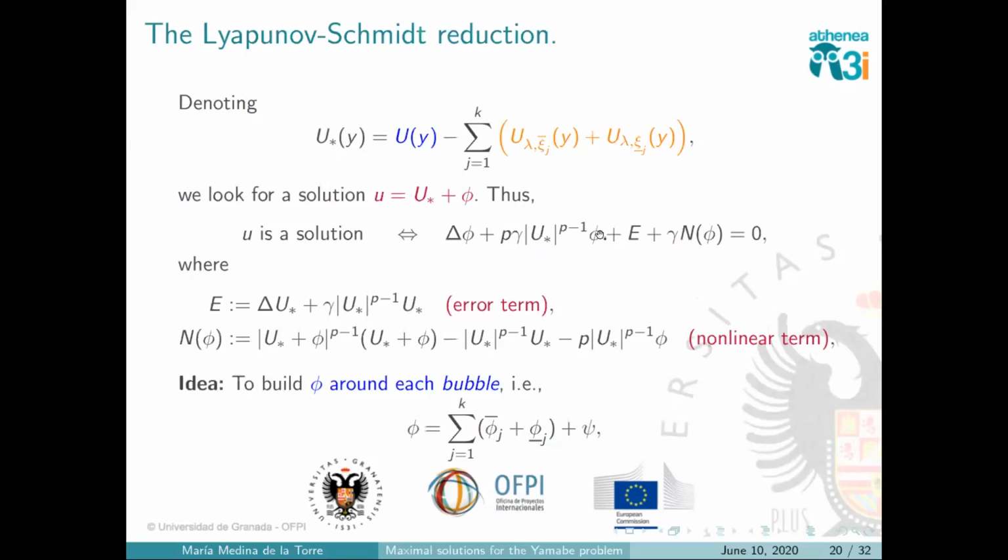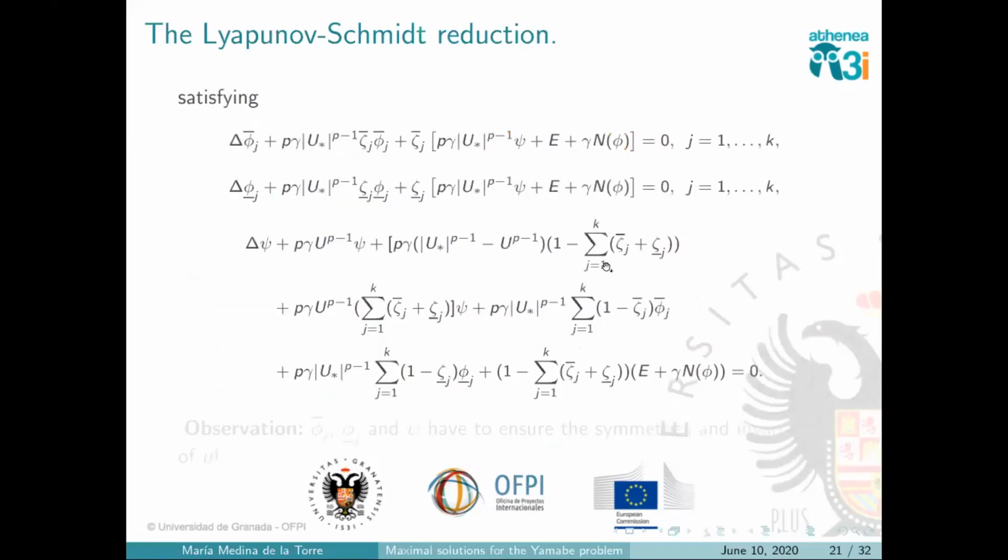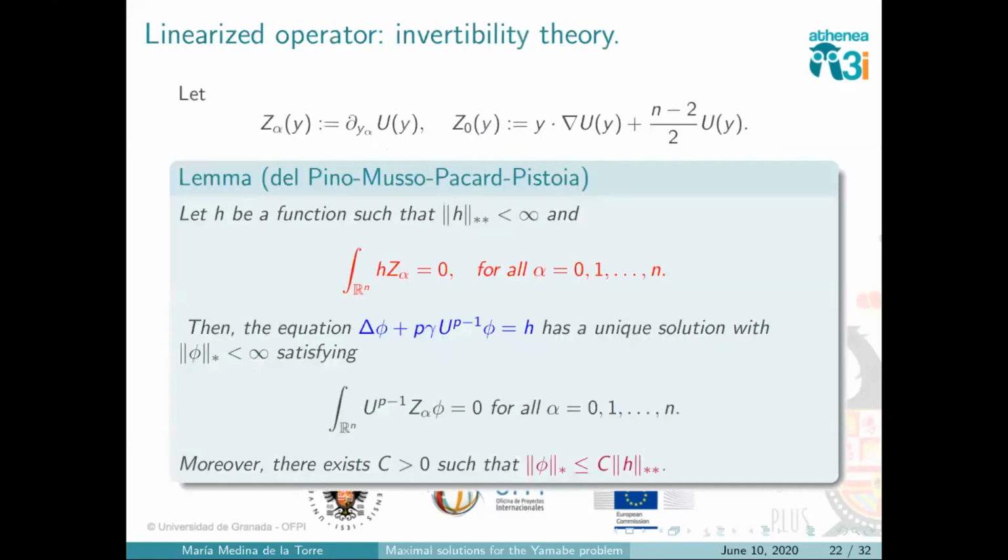So we can write this equation as this system of equations. We don't care about the form, it's the same. These are the equations for the bubbles which are in the circle above, the circle below, and the central bubble. And just an observation, since we want some symmetries in our solution, we need to choose this function having a certain behavior to assure that my solution has the symmetries that I want. How do we do it?